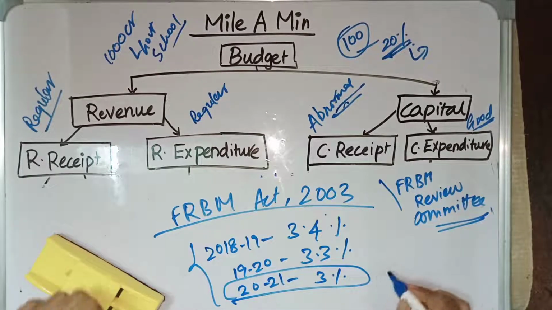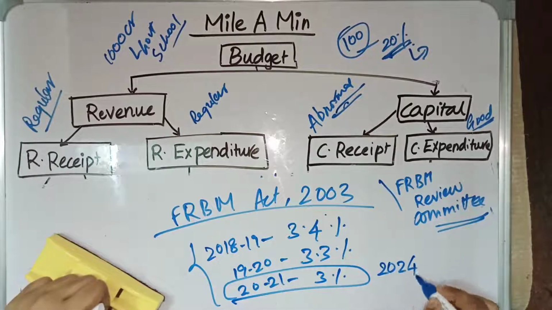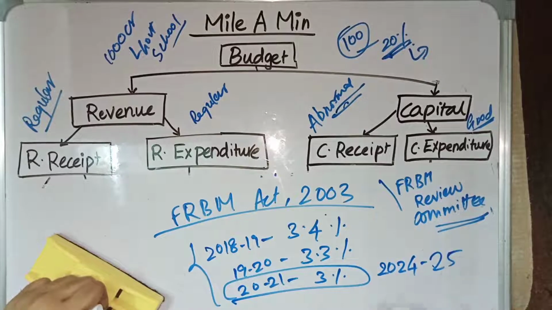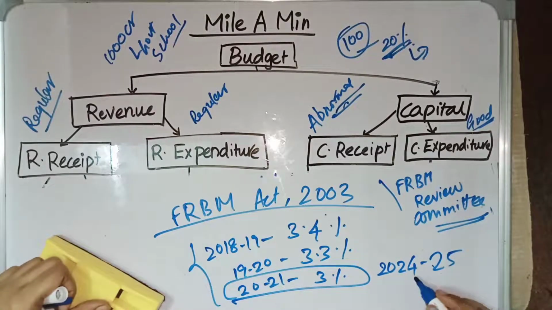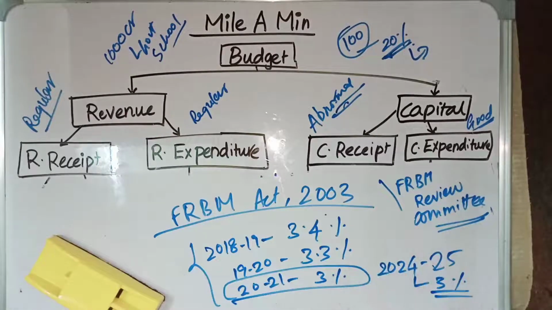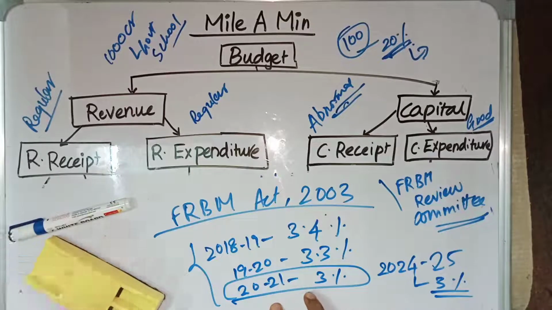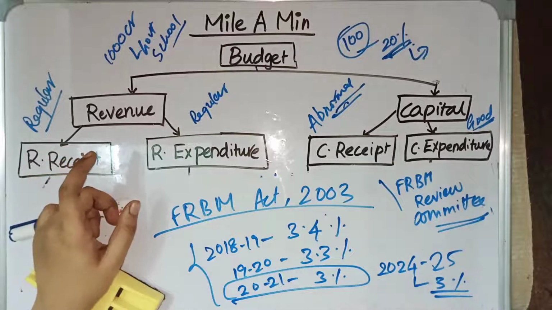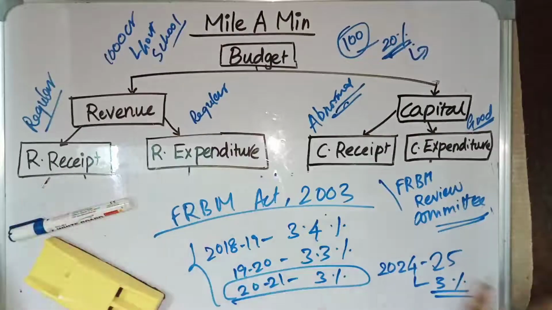The future target is that in 2024-25 we should continue this 3%. They have not allowed more than 3%. But due to the current situation, it is a question mark.